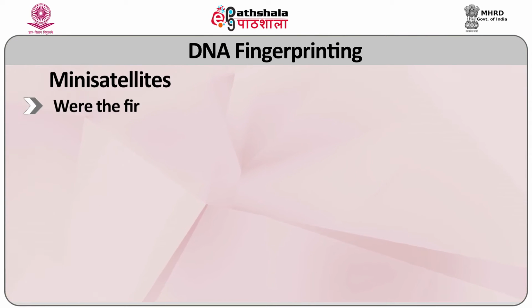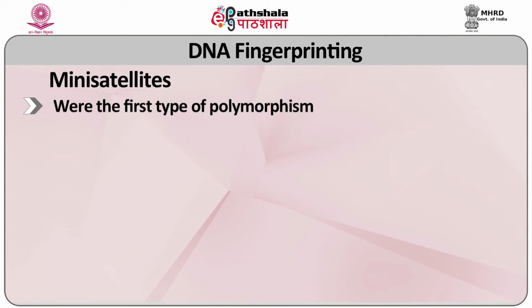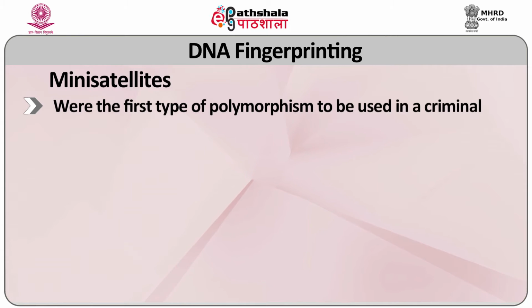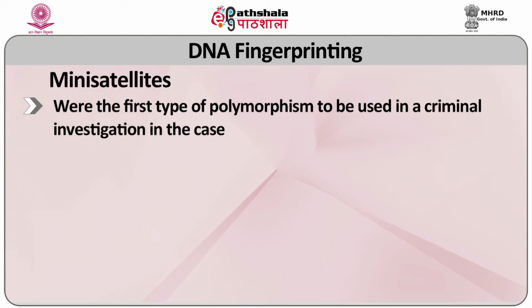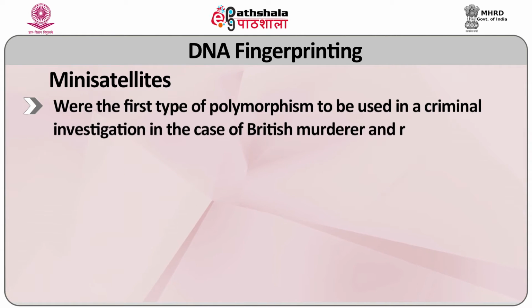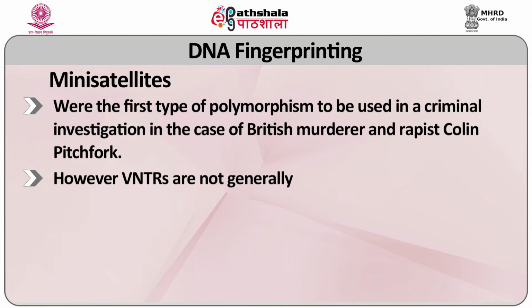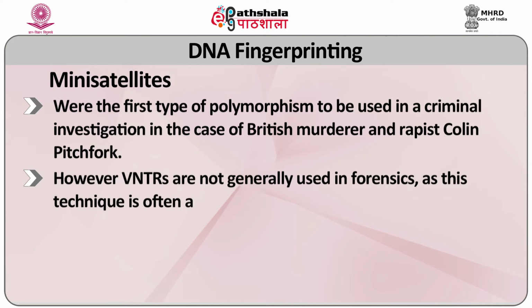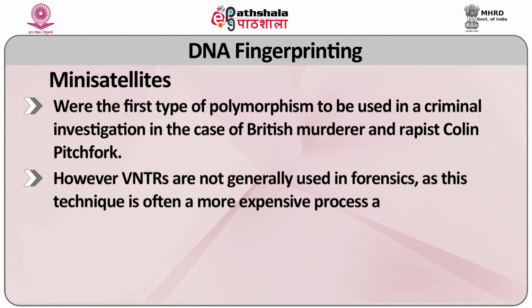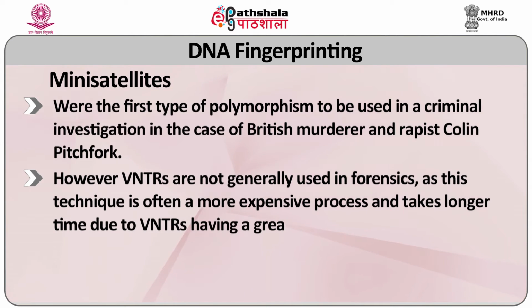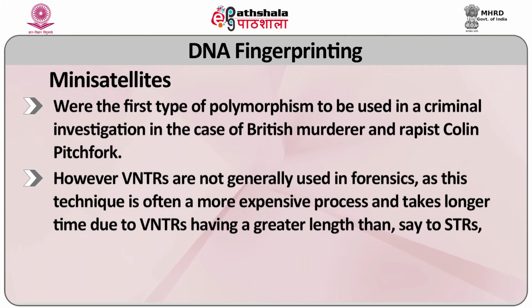Minisatellites were the first type of polymorphism to be used in a criminal investigation, in the case of the British murderer and rapist Colin Pitchfork. However, VNTRs are not generally used in forensics, as this technique is often a more expensive process and takes a longer time, due to VNTRs having a greater length than, say, STRs.